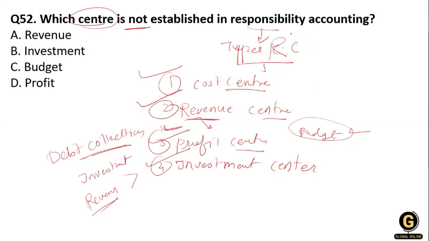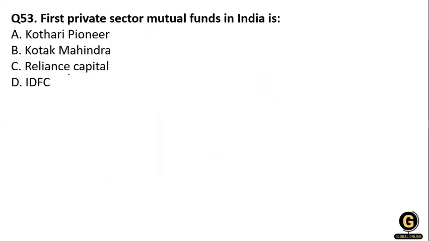These are the centers in responsibility accounting. But the budget center is not there. It does not come under the centers of responsibility accounting. So C, budget, is the right answer for this question, because it is the one that is not. The revenue center is, the investment center is, and the profit center is, and along with that, one more, the cost center. Clear? Next question.